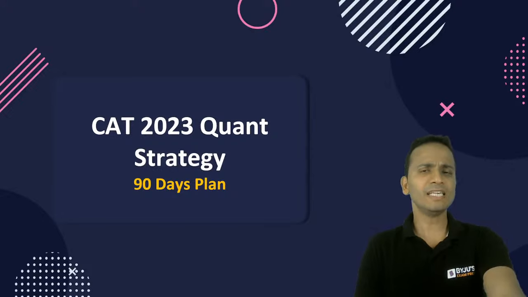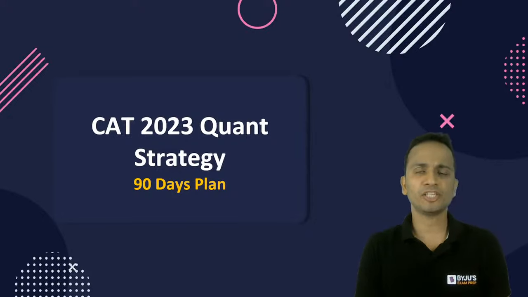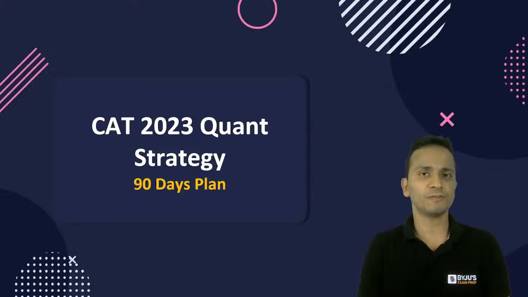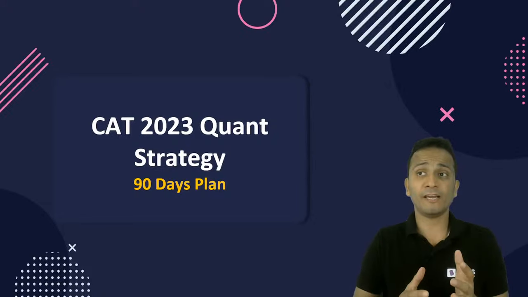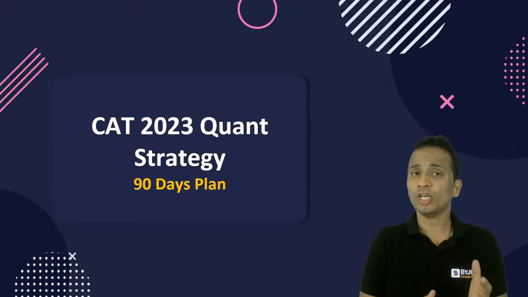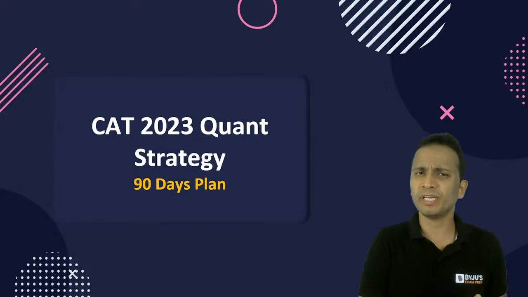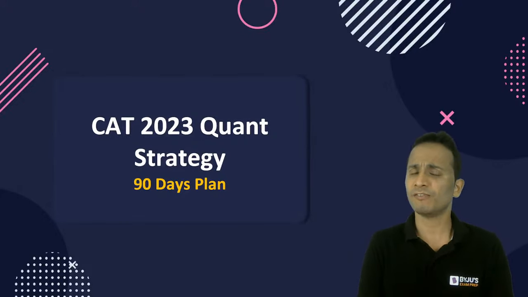Now, with just 90 days left for the CAT examination, in this limited amount of time, we must devise a proper strategy for each and every section so that we are able to utilize whatever time is remaining, up till the CAT examination, to the fullest. If you want to score well, you need to utilize each and every day, each and every hour, each and every minute of the time which is left in front of you.